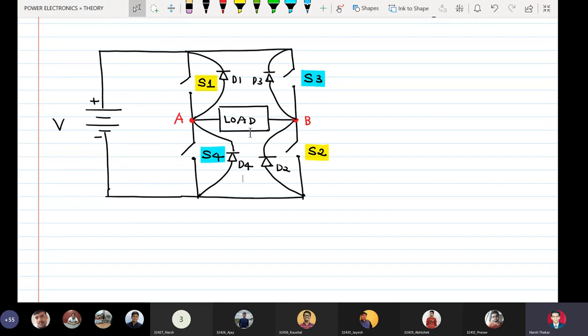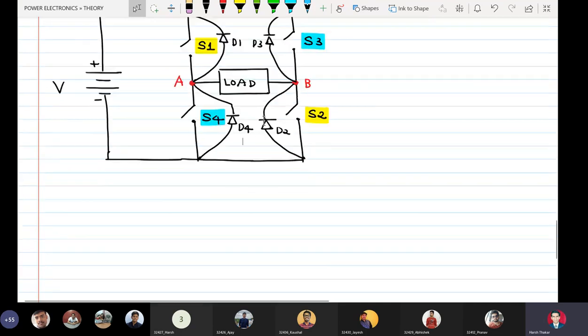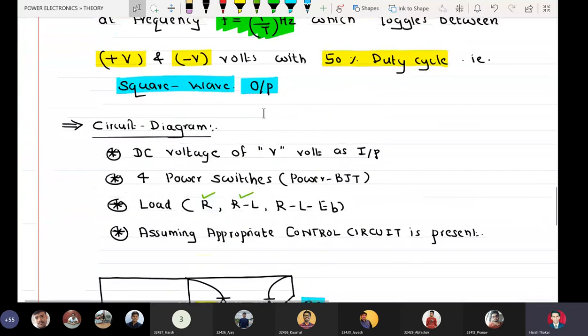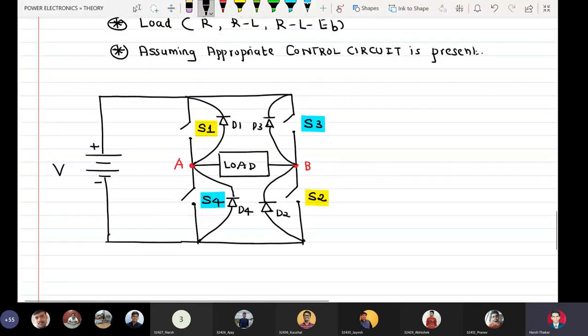Now we are going to draw the circuit which is specific to transistorized inverters for R load and using power BJTs. Okay, so I can say circuit diagram as it is a generic full bridge inverter for R, RL and RL-EB load.